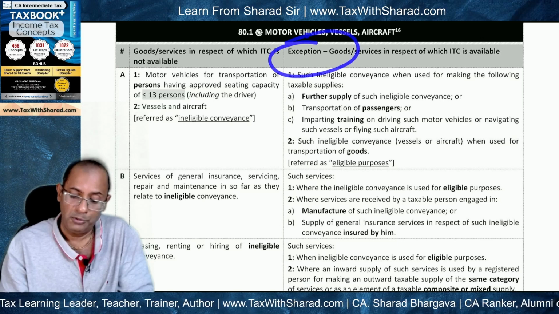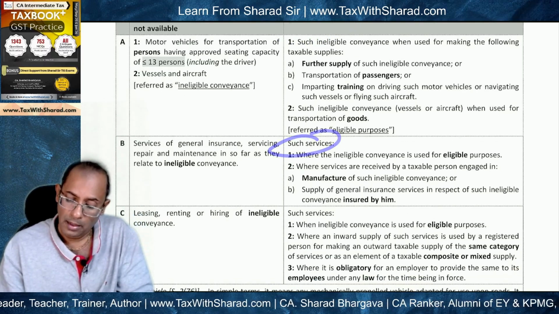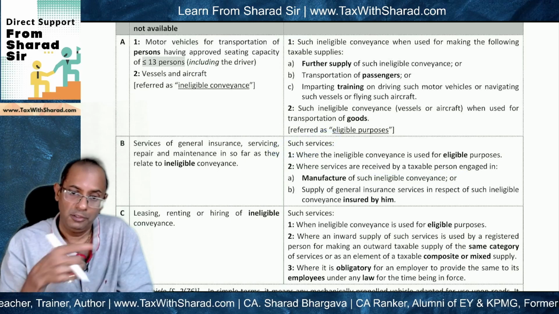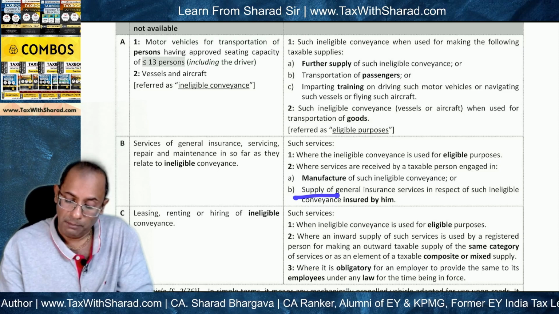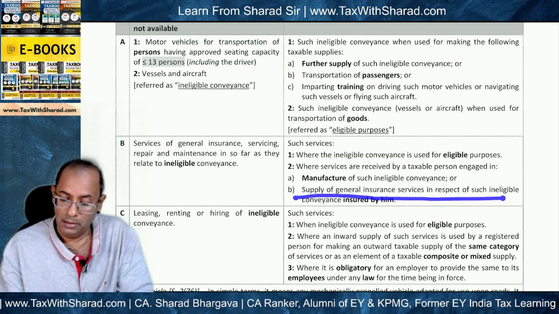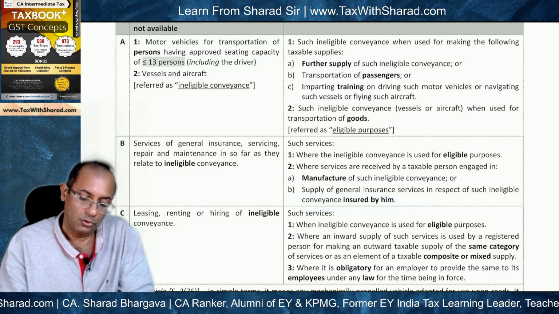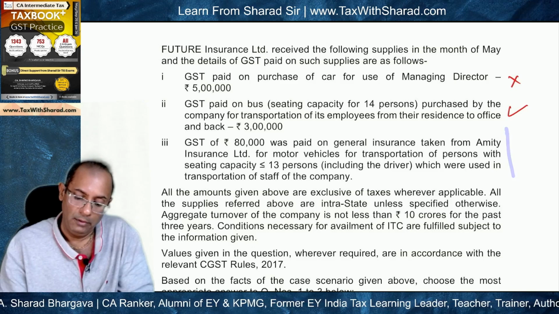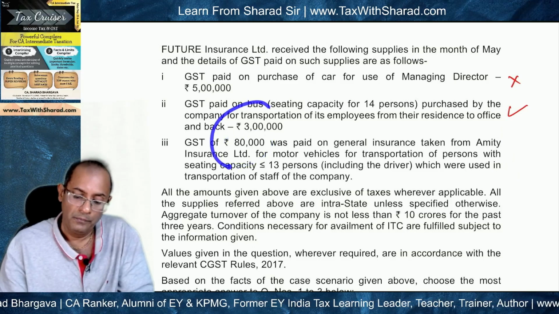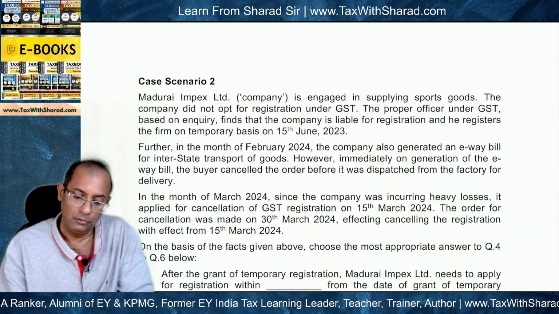However, exception is where such services are received by a taxable person, that means Future Insurance in our case, which is engaged in supply of general insurance services in respect of such ineligible conveyance insured by him. So on account of this particular provision, ITC will be available. So 80,000 will be available, and consequently the total will be 3,80,000.